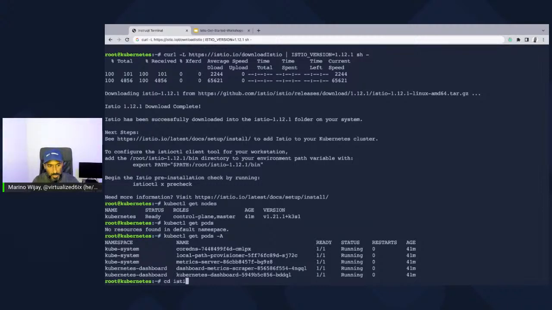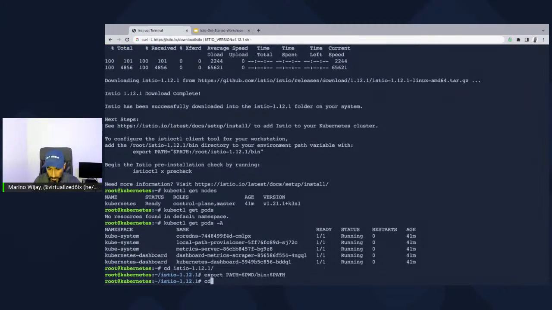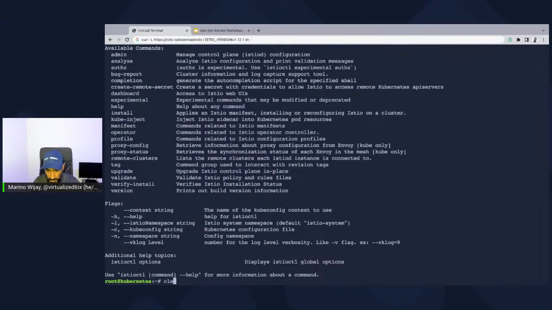So let's change into the Istio directory that we just pulled down. And one last thing we're going to do is export our path so that we can have access to istioctl in any directory that we're in. If you just type in this command, this will tell your bash terminal where istioctl is. So even if I did a cd and ran istioctl, it should work just fine. So let's go ahead and just run an istioctl.